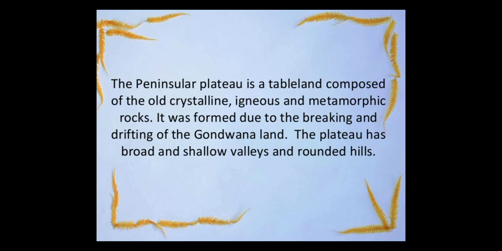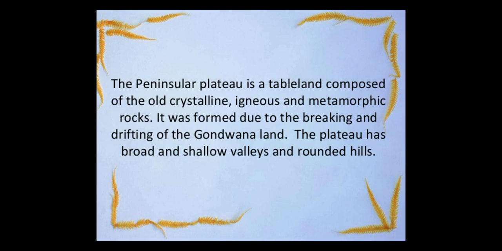what was left behind were the volcanic, metamorphic and igneous rocks and the crystalline rocks, which are already very old, some of them left with a crystal-like structure. All these rocks compose the plateau. It is formed due to the breaking and drifting of Gondwana. Already we know that the Eurasian plate was stable, and the Indo-Australian plate is moving; when it collides, the landmass drifts.